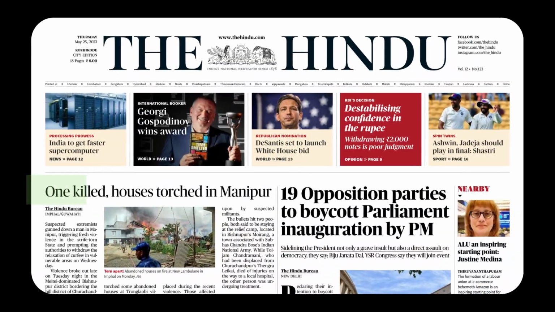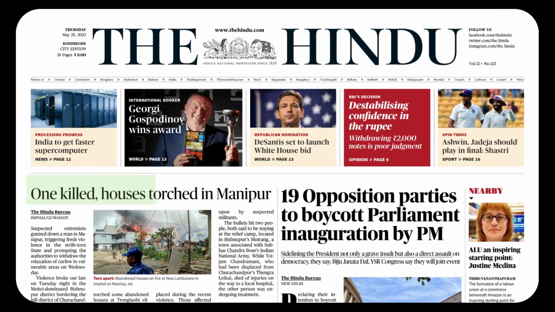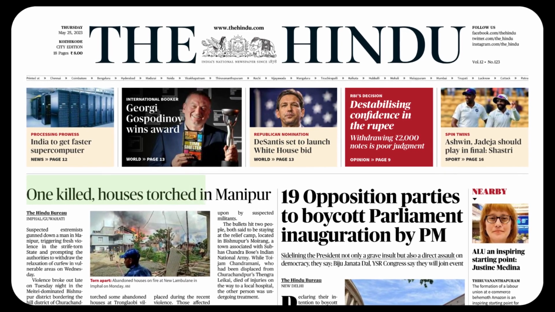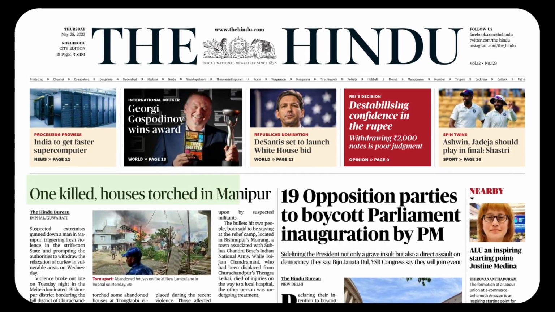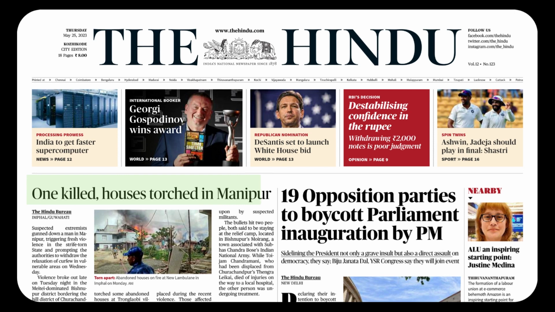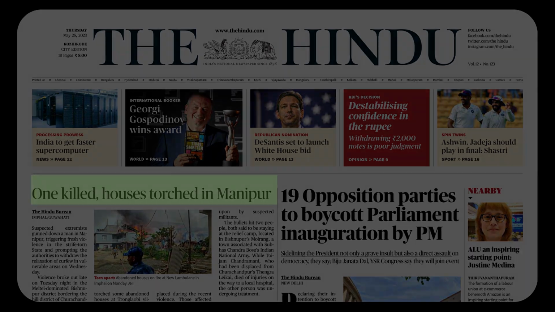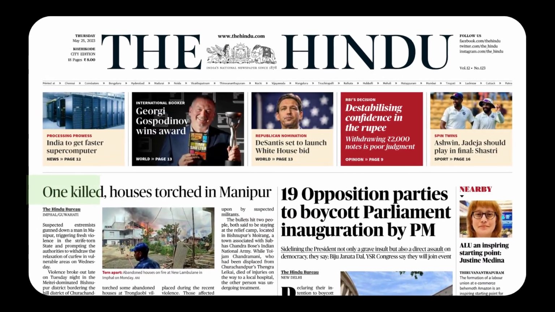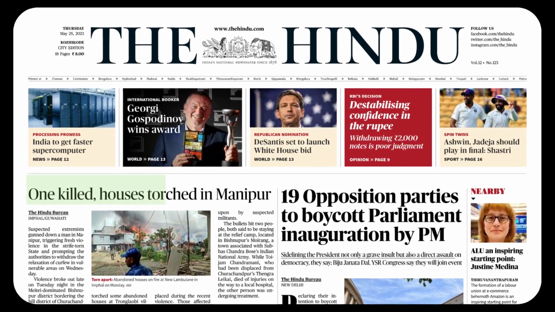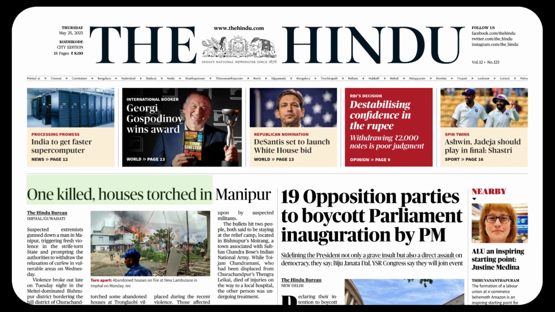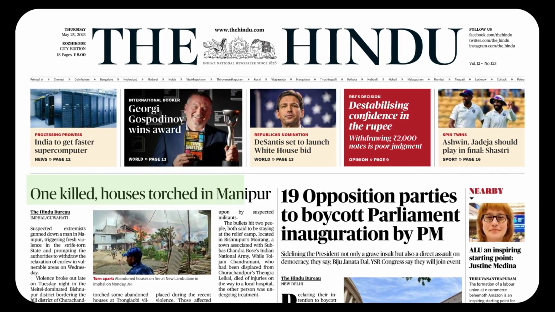One killed, houses torched in Manipur. We are discussing the unfortunate news again. One killed means one person was killed. That must be in the passive structure. Houses is a plural of house. Then comes a very important word, torch. This is a very interesting observation, dear language lovers. Some words will have a particular meaning as nouns. When they are converted into verbs, the meaning will be different. It happens in this word.